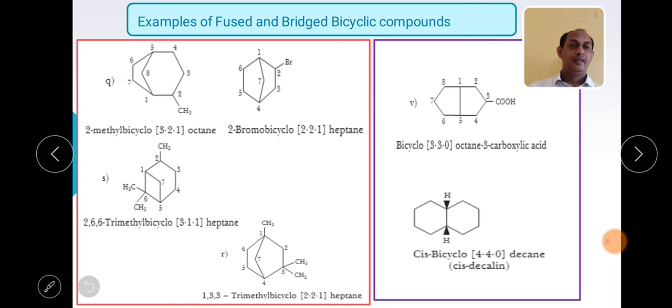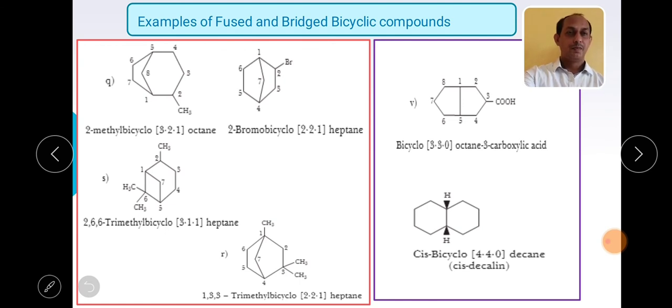Next, this particular system, we have seen in the second slide only. Okay, as there is a stereochemistry as shown, and we can see both the hydrogens are wedge shaped, so they are in the same direction. So what word can we use? Cis. Okay, then followed by the bicyclo.